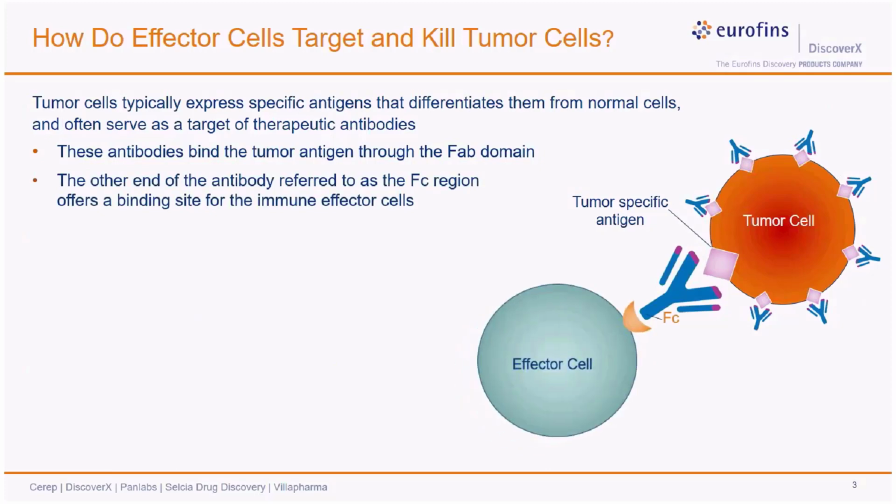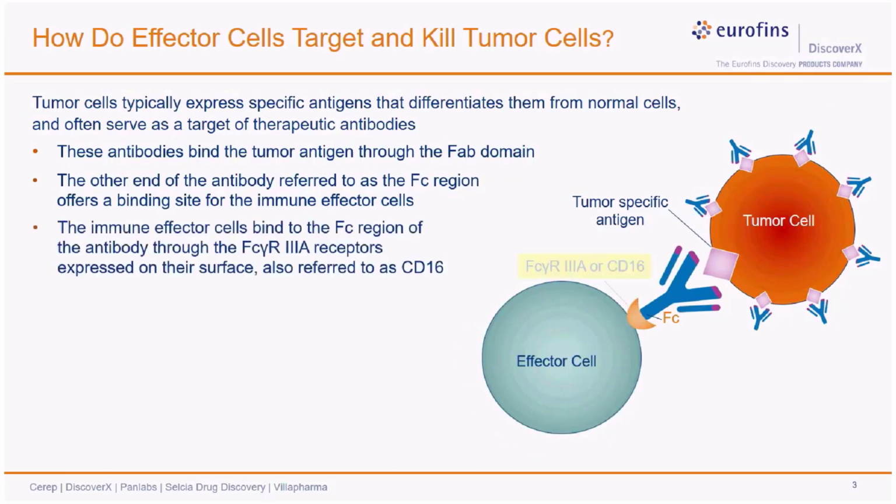So how do the immune effector cells bind the Fc region of the antibody? That happens through a receptor they express on their surface called Fc gamma R3A, also called CD16. In fact, there are different Fc receptor classes that play an important role in augmenting some of the key signaling events for immune checkpoint receptors. You can learn more about Fc receptor engagement in another one of our webinars by Dr. Jane Lemerdine on our website.